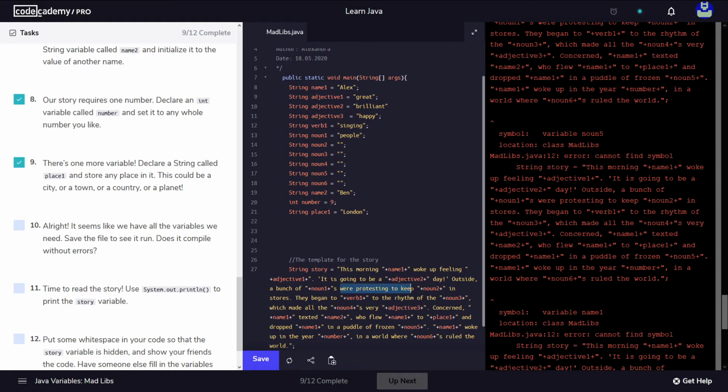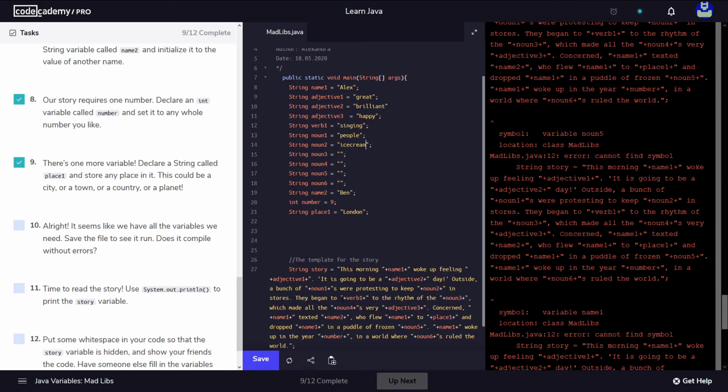were protesting to keep noun 2, to keep ice cream. Ice cream, noun 2. So to keep ice cream in stores.